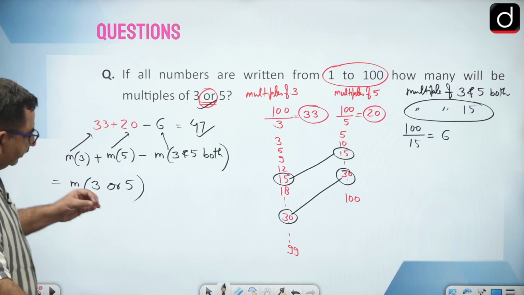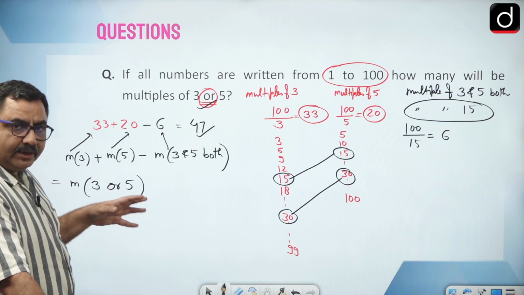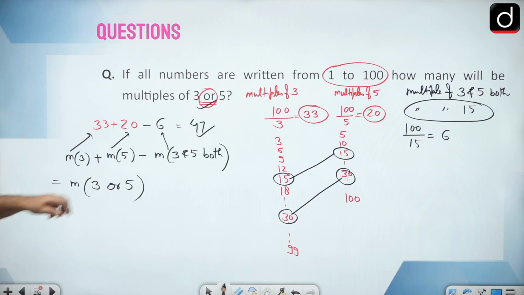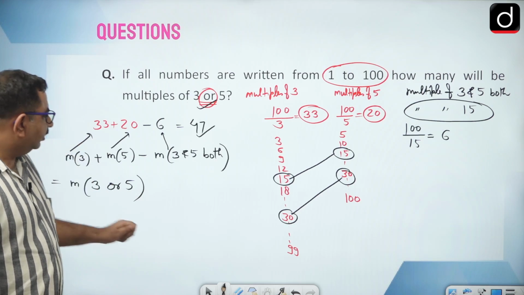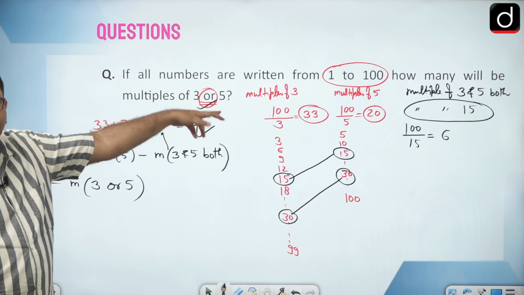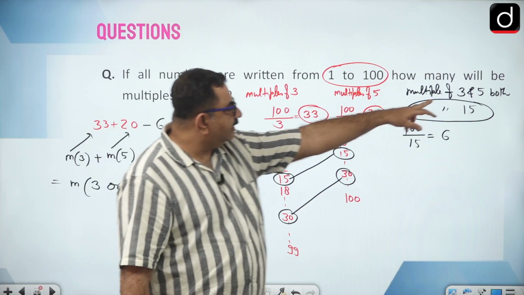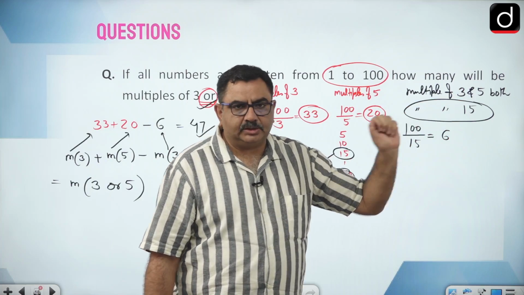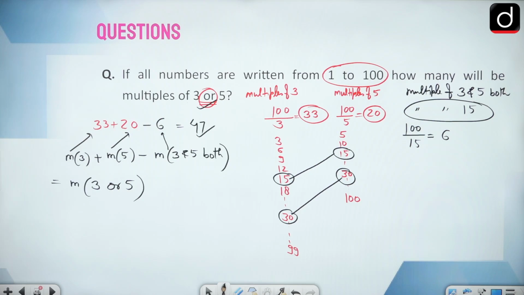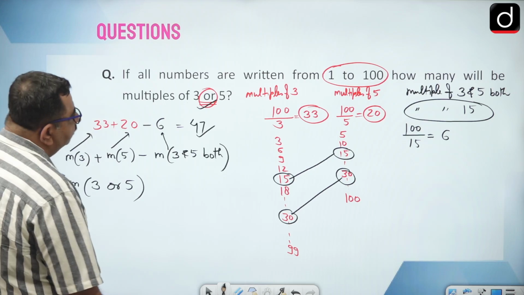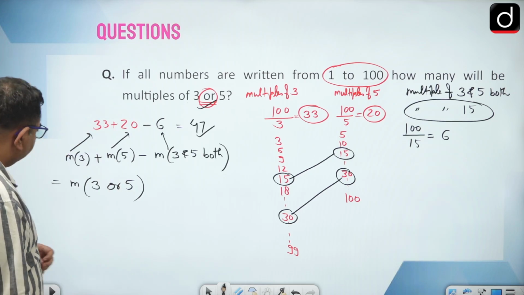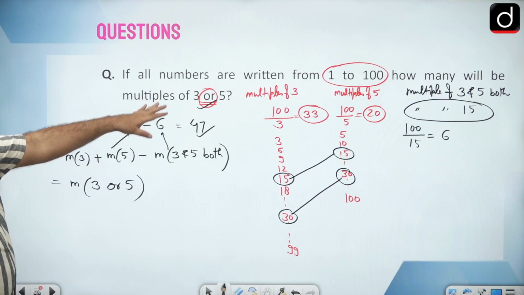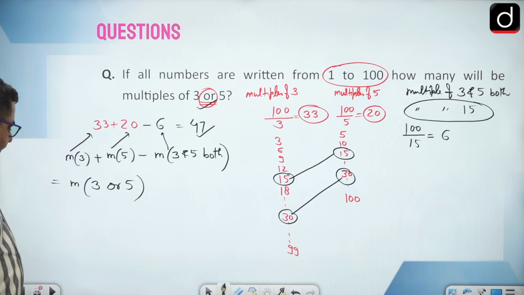So there is a difference according to the language of the question. One language says 3 or 5 means all of them, right? If it were written 3 and 5, my answer would be 6 only. Clear? So 3 or 5 and 3 and 5, according to language, there would be different answers. Anyways, this or that answer is clear, procedure is clear. Now let's do one more question.